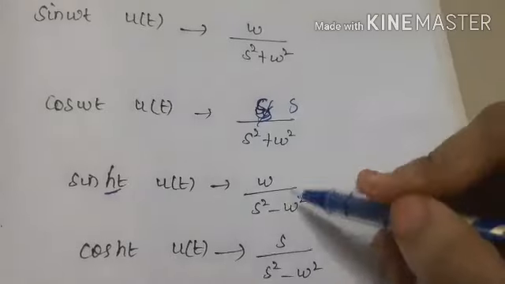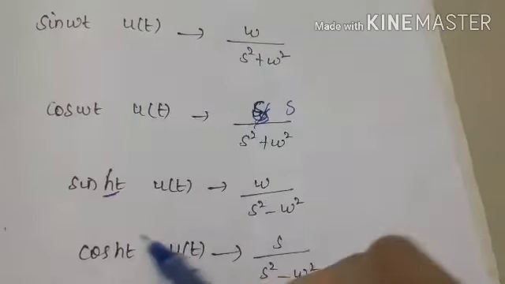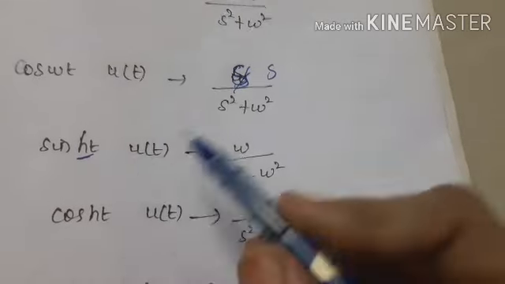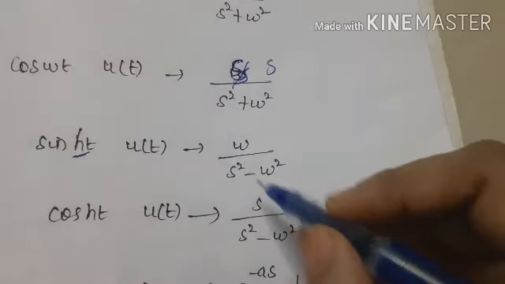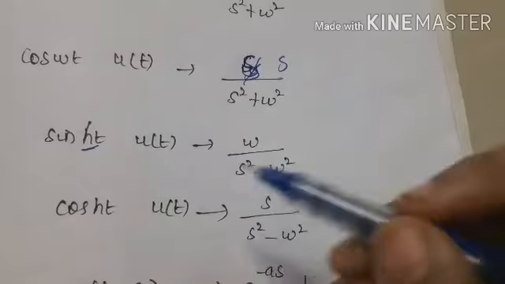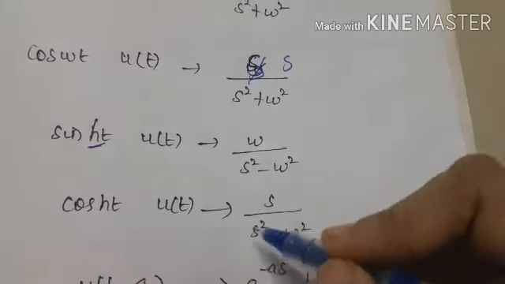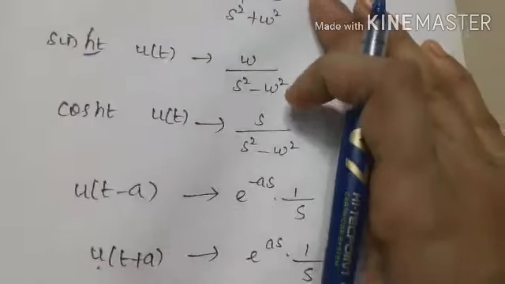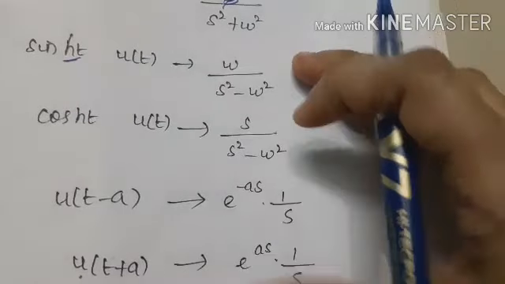The only difference between these two is the sign change, because for hyperbolic functions, both sinh and cosh have the denominator with a negative sign, that is s square minus omega square. So omega by s square minus omega square for sinh, and for cosh omega t u of t, s will be in the numerator divided by s square minus omega square. These are the two formulas regarding hyperbolic functions.